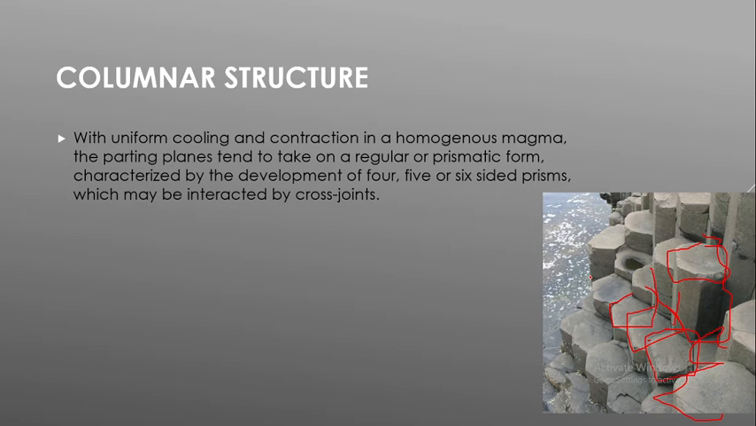Now the magma is homogeneous, a single parent, so it is a homogeneous magma. The parting planes tend to take a regular or prismatic form. You can see the prism shape, that is columnar, characterized by the development of 4, 5 or 6 sided prisms. Sometimes it may be a 4 sided prism, sometimes a 5 sided prism, and in some cases a 6 sided prism, which may be intersected by cross joints. As you can see in the figure, cross joints will be there.